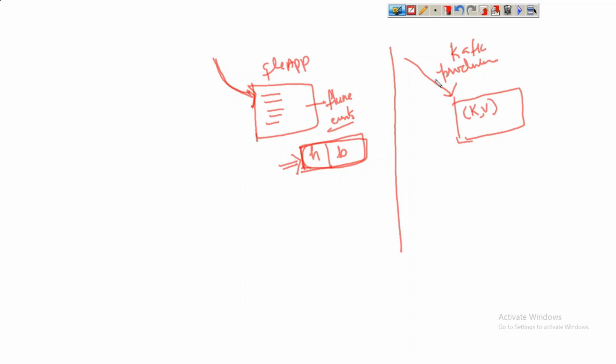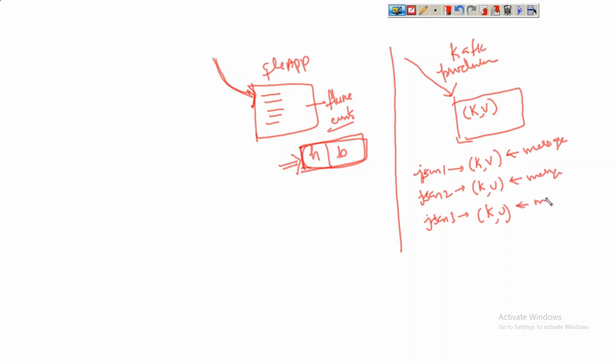Let's say it is JSON 1 record, JSON 2 record, JSON 3 record. It receives the data in the form of JSON records, and corresponding to every JSON record, a key value pair will be created. This is called a message.